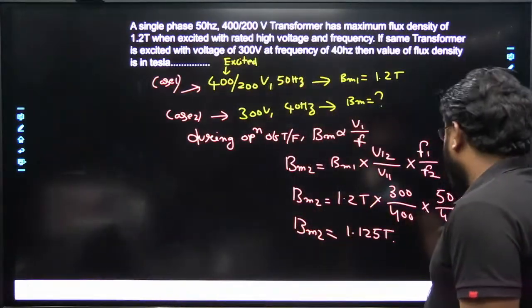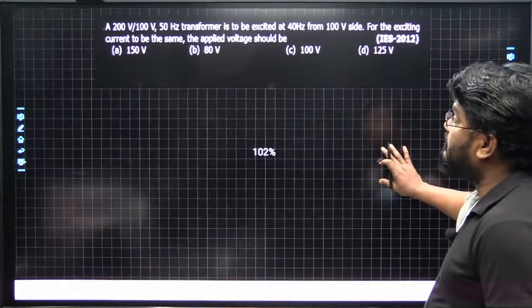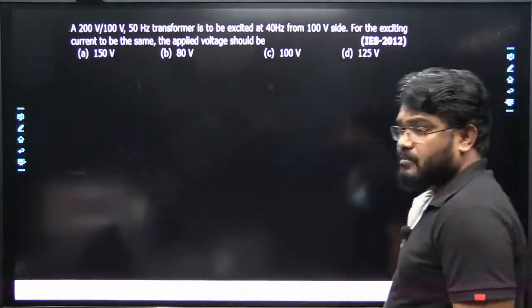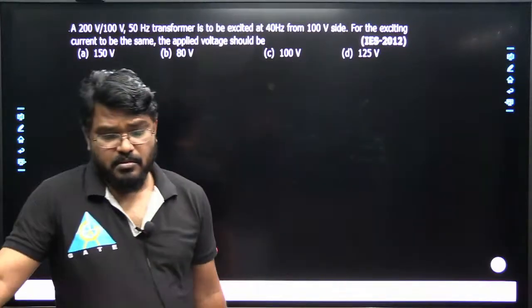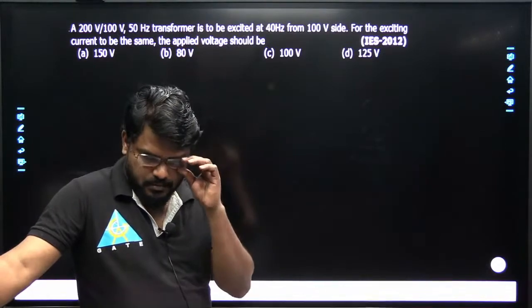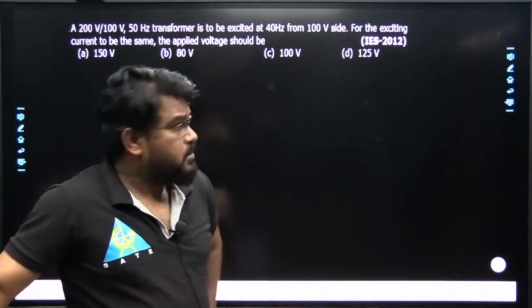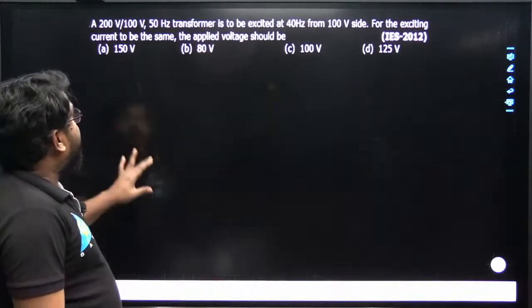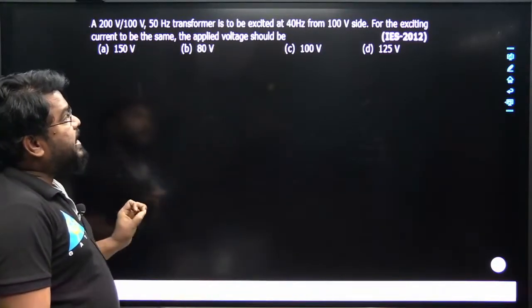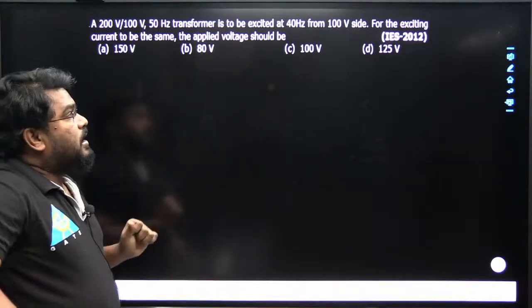Now solve one more question. A 200/100 volts 50 Hz transformer is to be excited at 40 Hz from the 100 volt side.